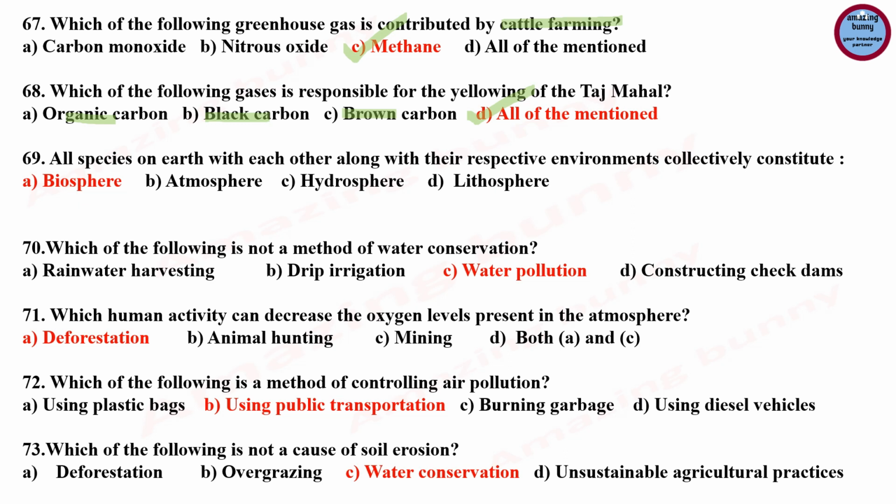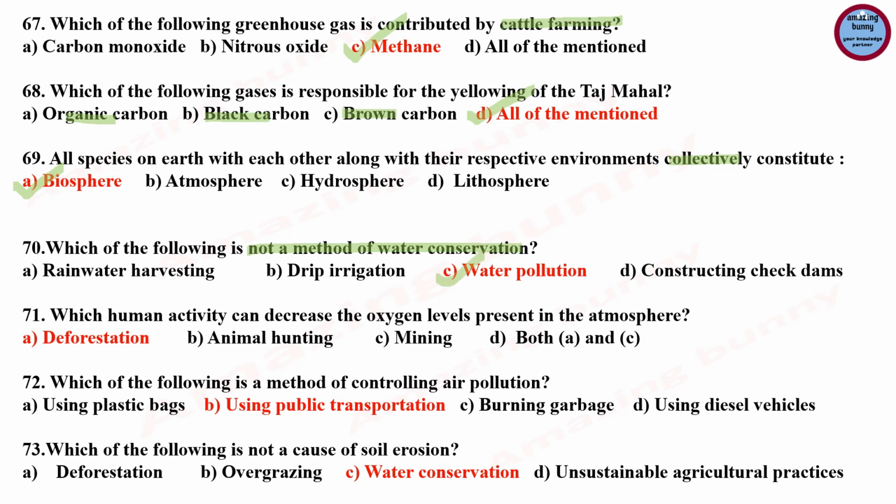Question number 69. All species on earth with each other along with their respective environments collectively constitute, and the correct answer is biosphere, because it is defined as a group of microorganisms, plants, animals that interact with each other along with their specific environment. So therefore all species on earth with each other along with their respective environment collectively called biosphere.